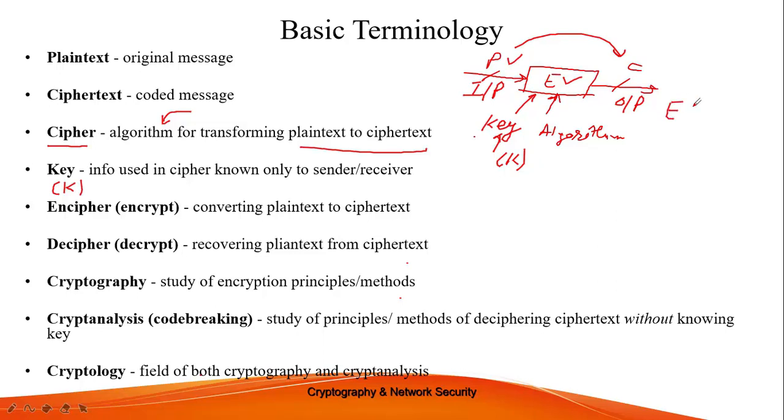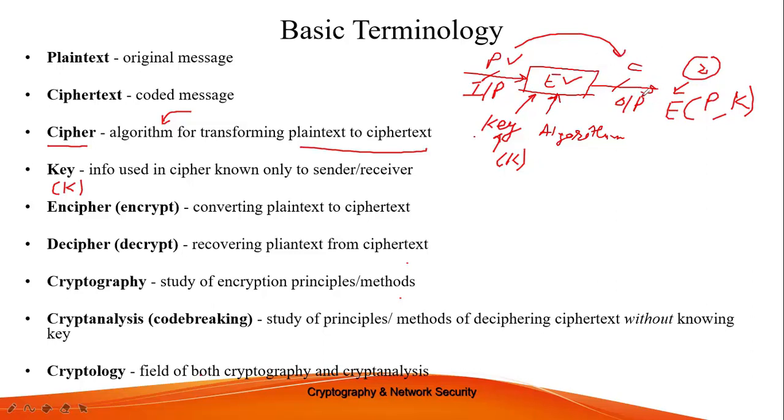That is, this encryption algorithm takes a plain text as an argument, and the second is the key. These are the two arguments of this algorithm, capital E. And this entire process is called encryption. Encryption is nothing but converting my plain text into the corresponding ciphertext so that it remains secure throughout the communication channel.